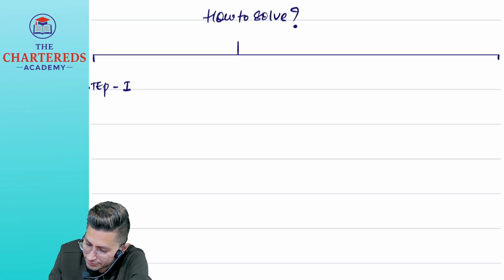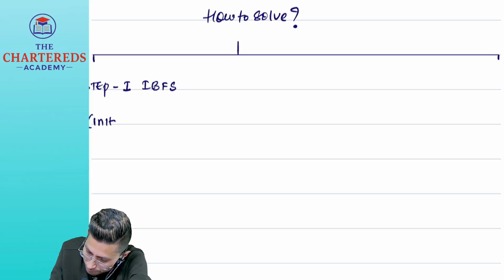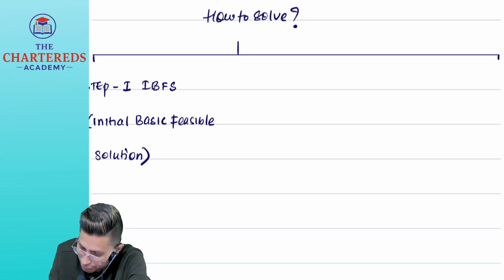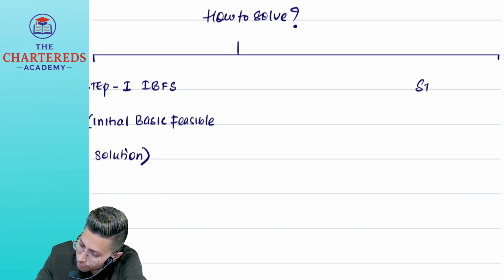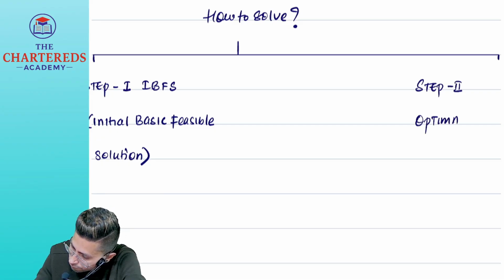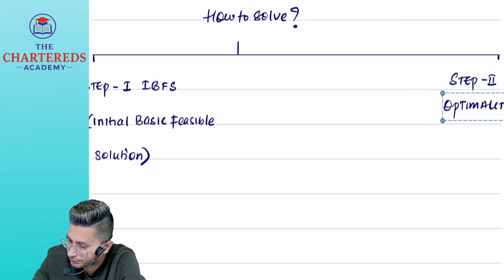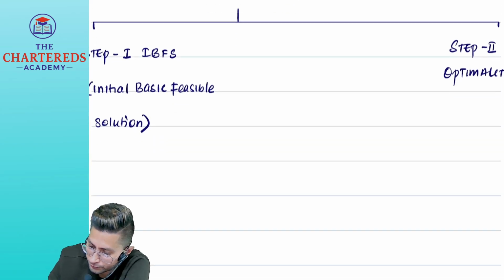Step number one is IBFS, initial basic feasible solution. Step number two is optimality. Two steps you have to finish. Step number 1 is IBFS. Step number 2 is optimality.